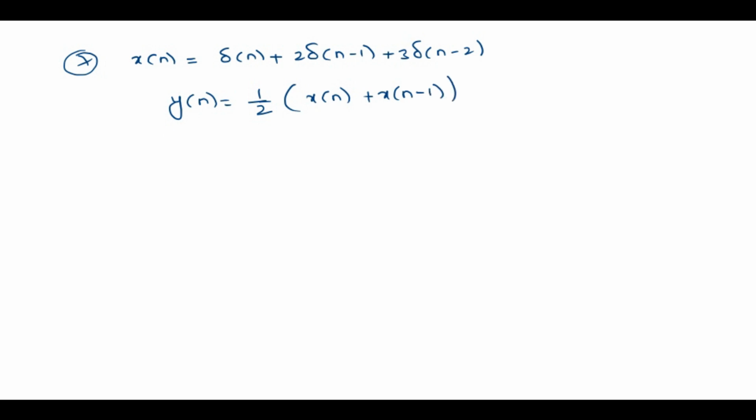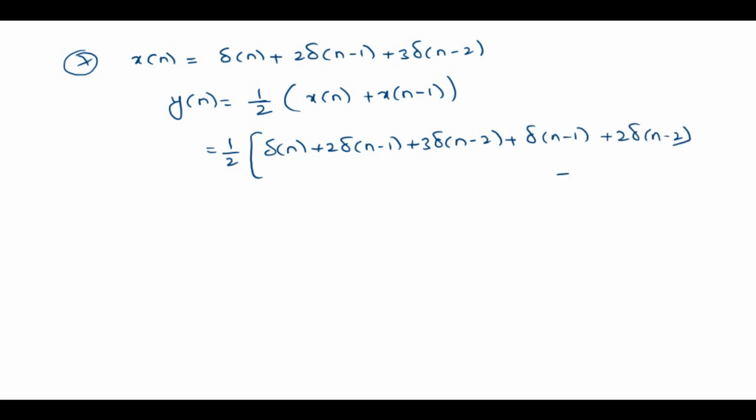Simply substitute the x of n in this. So 1 by 2 into del of n plus 2 del of n minus 1 plus 3 del of n minus 2 plus x of n minus 1. So that is del of n minus 1 plus 2 del of n minus 2 plus 3 del of n minus 3. Now simplify this.